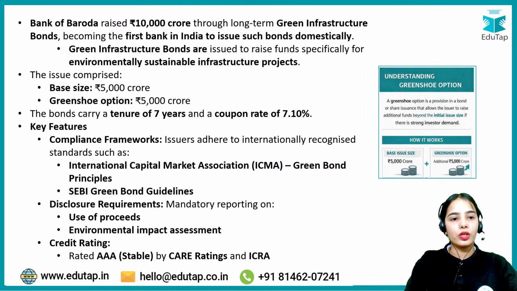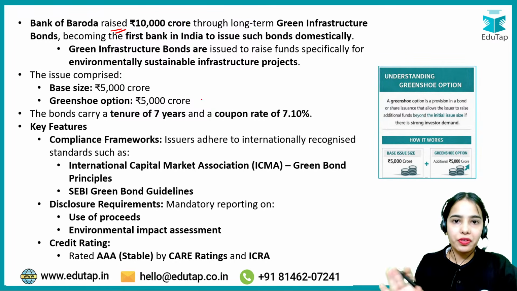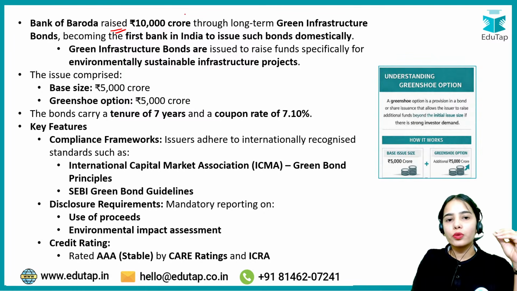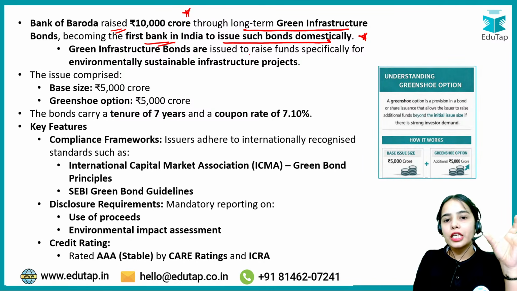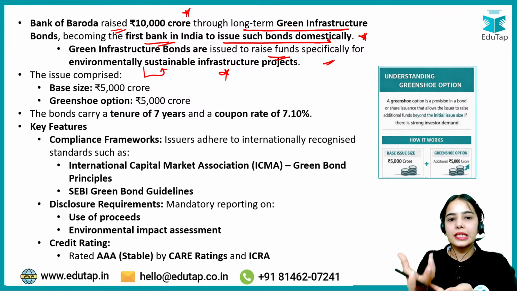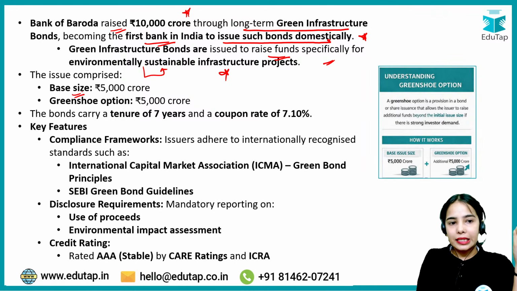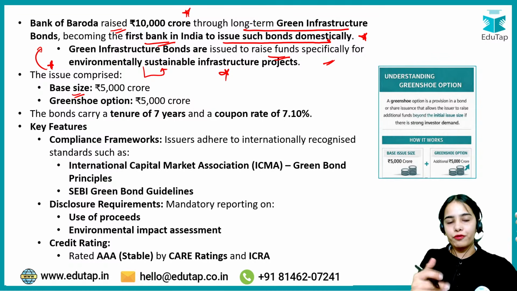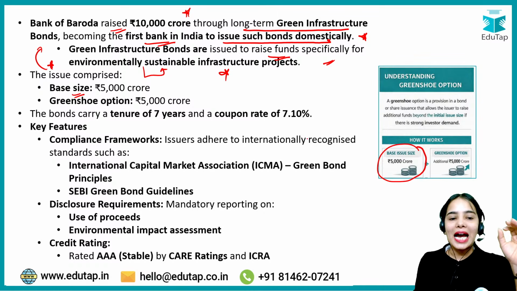Okay, chalo. So Bank of Baroda has raised 10,000 crore. Now, what is the green shoe option that we will discuss? But first of all, Bank of Baroda has raised 10,000 crore through long-term green infrastructure bonds, becoming the first bank in India to issue such bonds domestically. Green infrastructure bonds are issued to raise funds from the investors specifically for environmentally sustainable infrastructure projects such as the solar power projects, hydropower projects and such. The green infrastructure bonds issue comprised of a base size. The base size was 5,000 crore, and the green shoe option.